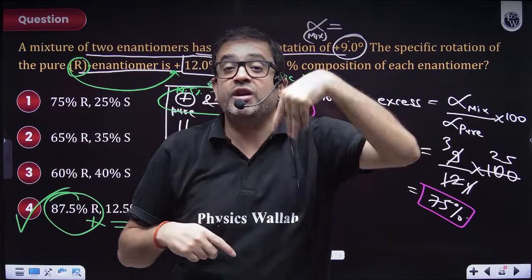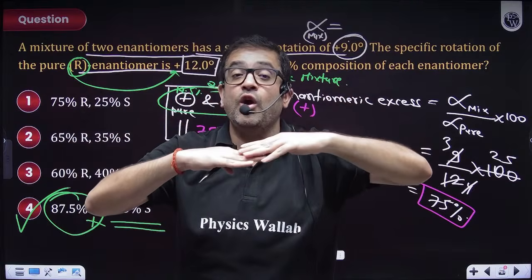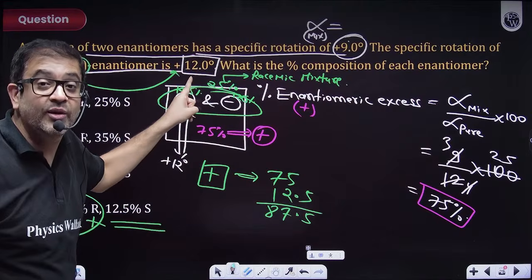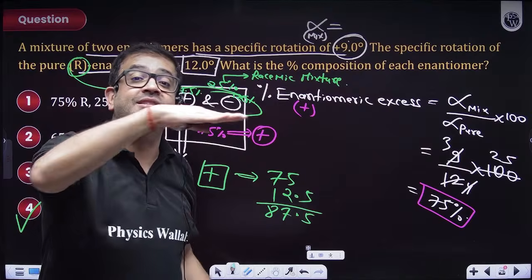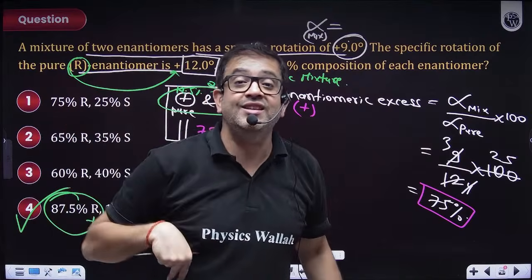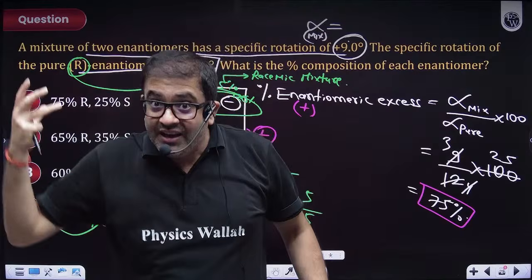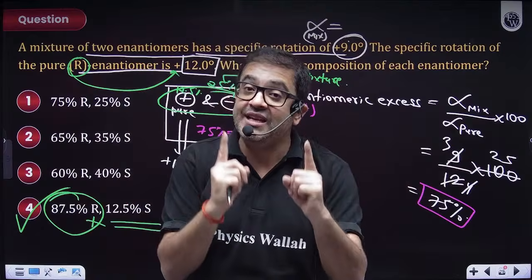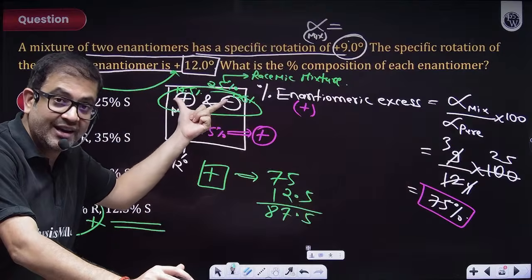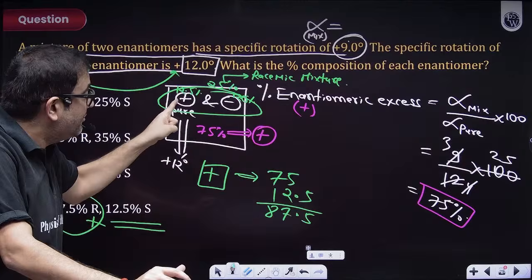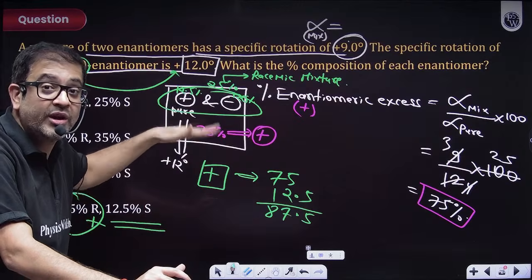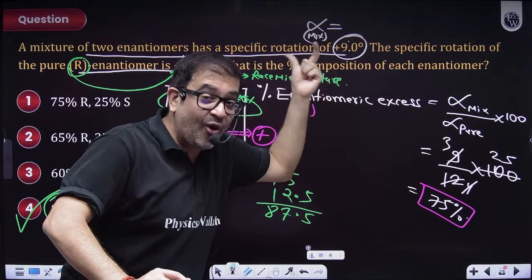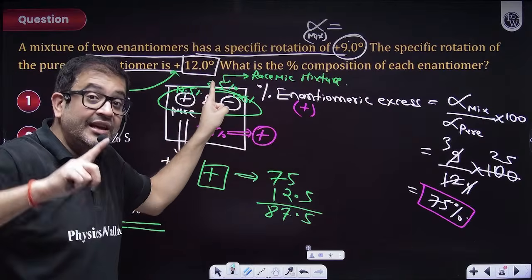Because right now, whatever rotation you're giving is not your exact value. It is more, but less than your pure value. That means you are starting from a 0 ground. How will I reach a 0 level? Because initially my optical isomers will be equal. That means initially you have started measuring a racemic mixture, but because this isomer got some more in percentage terms, the actual observed rotation has not even reached plus 12 degrees.